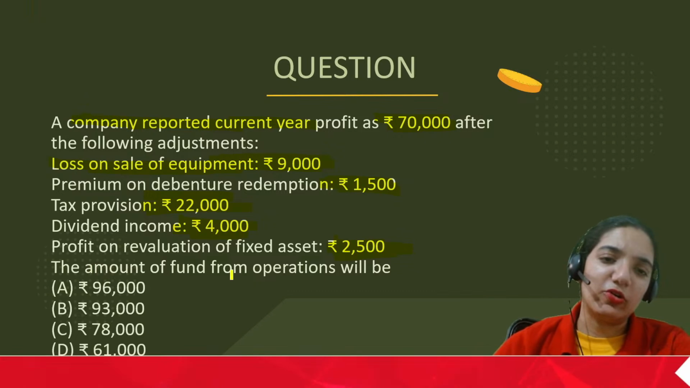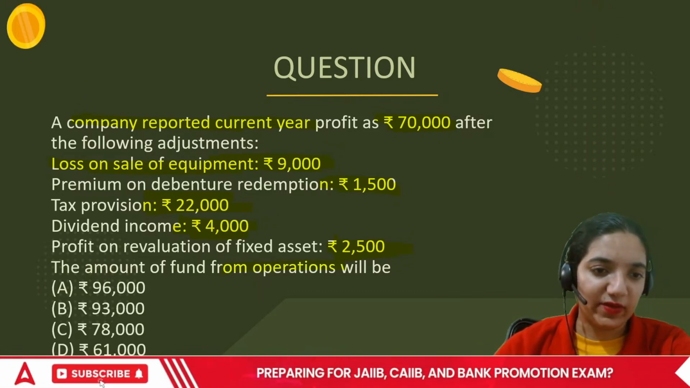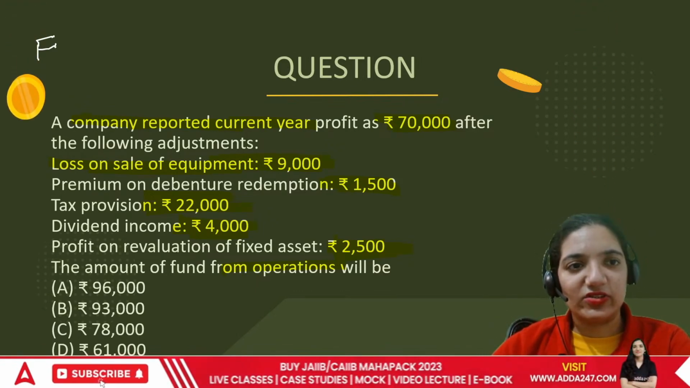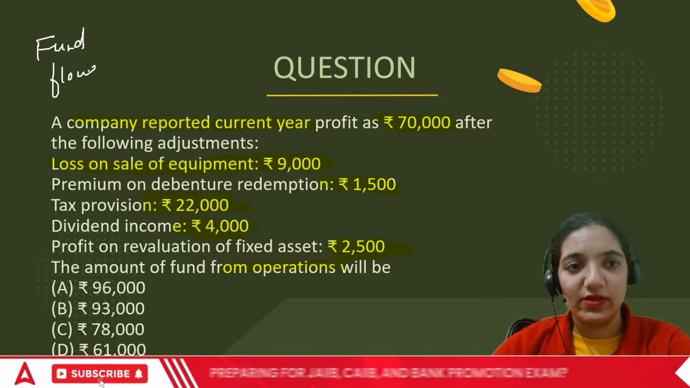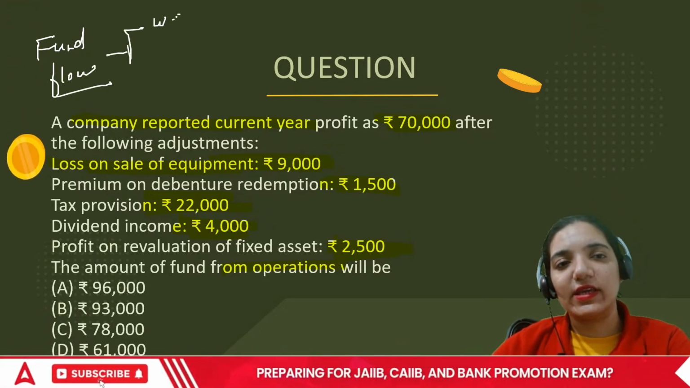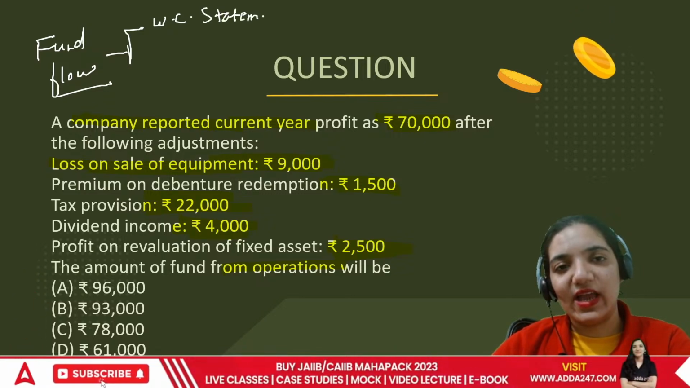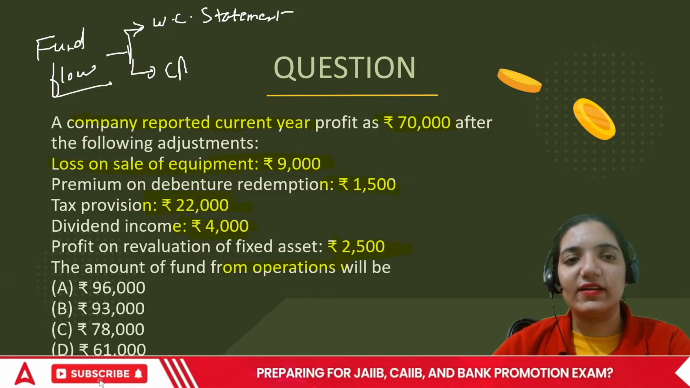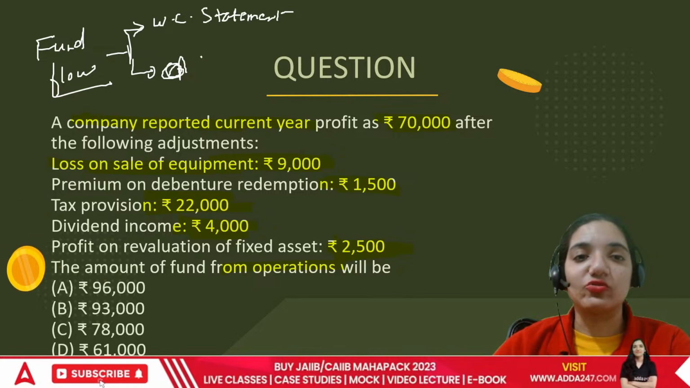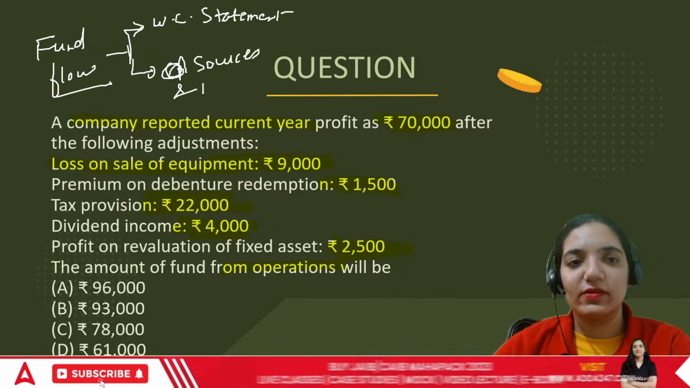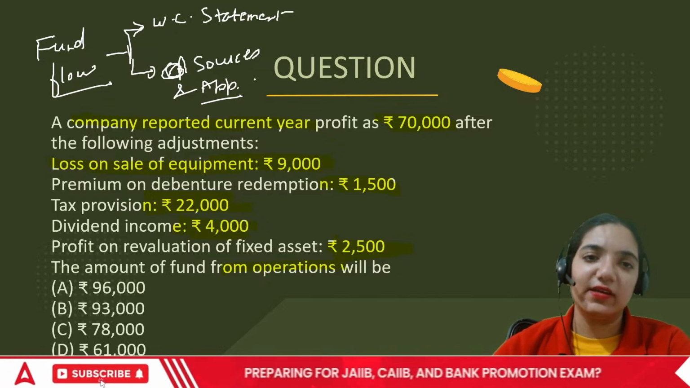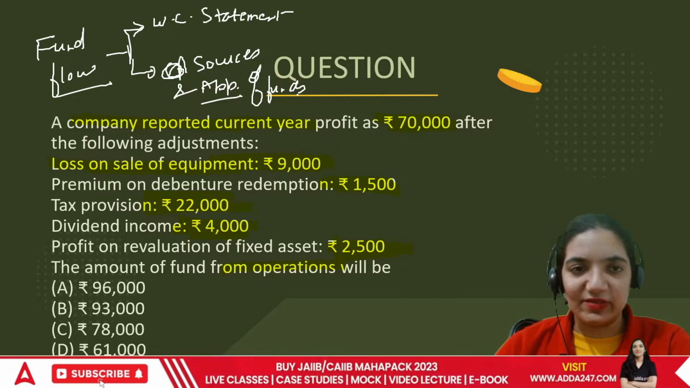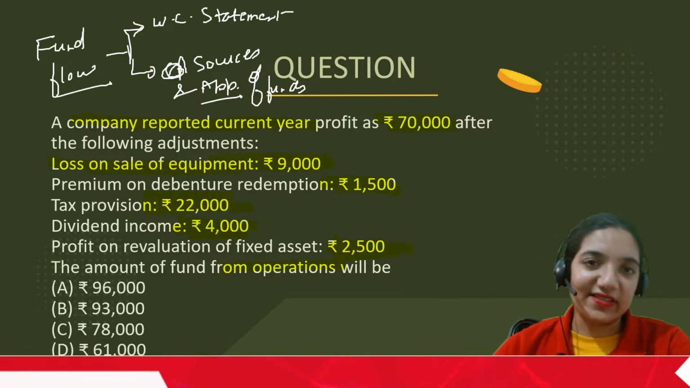When we are talking about operations, this is a question of cash flow, everyone. In fund flow, you have only two statements. Let me tell you how to differentiate between the two. In fund flow, you will have the working capital statement, which is CA and CL. They prepare two accounts: source and application of funds, and one is the working capital statement. Statement of changes in working capital is the exact name for that.